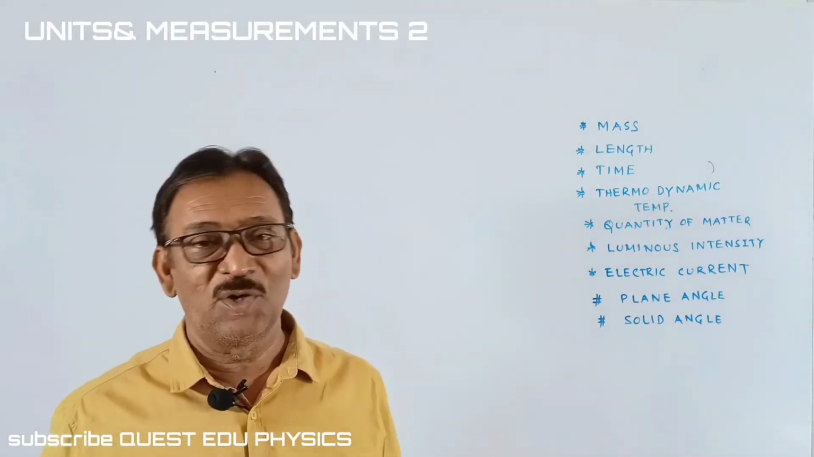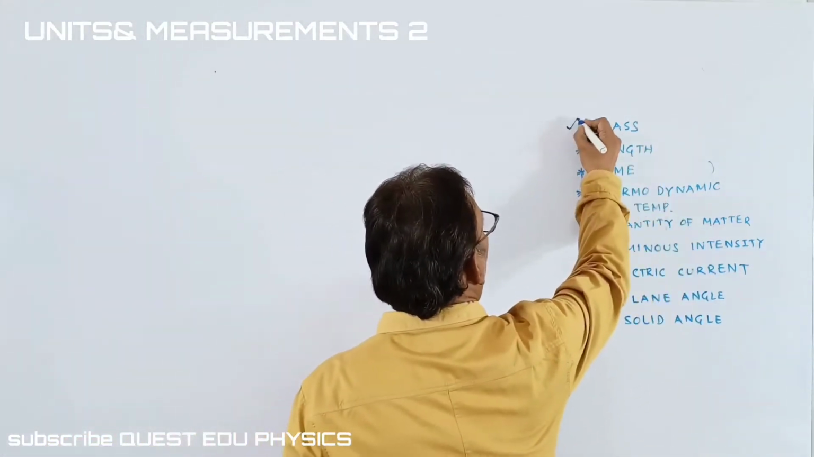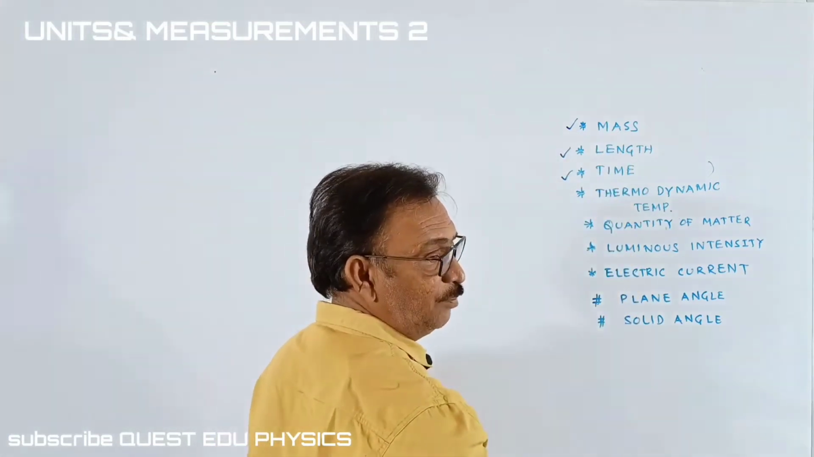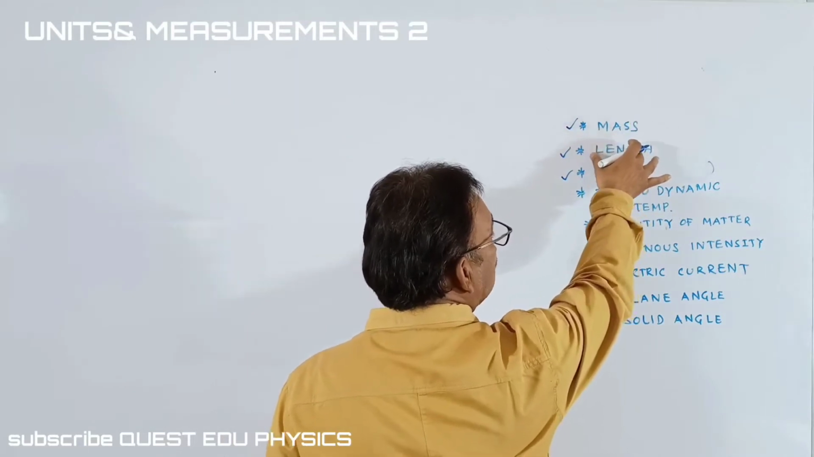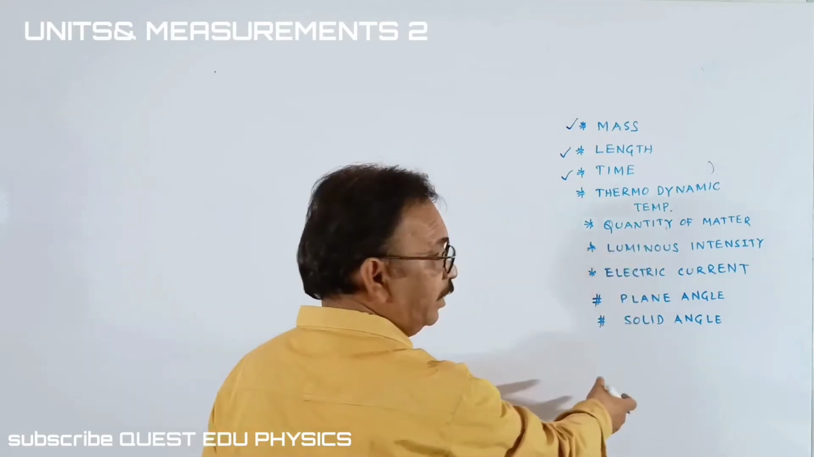How will we write the dimensional formula? Basically, we will take these fundamental physical quantities to write the dimensional formula. Most of the physical quantities have the mass, length and time terms. Additional to that, thermodynamic temperature or quantity of matter, anything can be added.